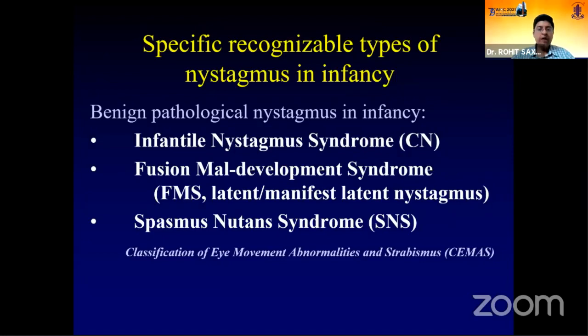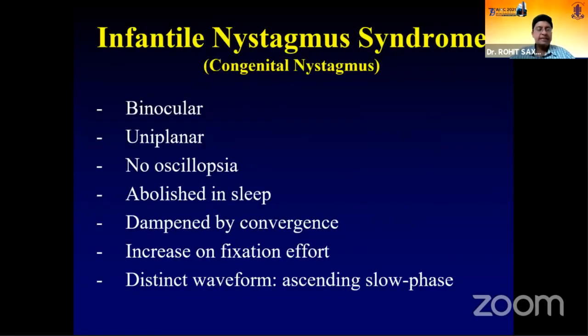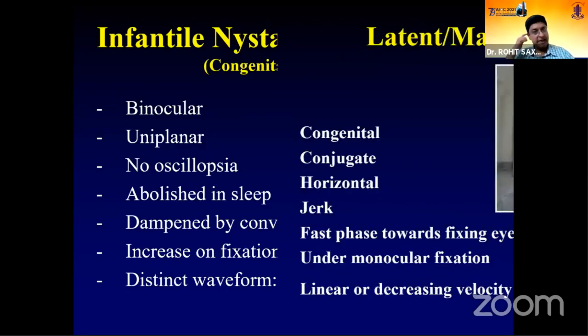Infantile nystagmus syndrome, which was earlier called congenital nystagmus; fusion maldevelopment syndrome, which was also called latent or latent manifest nystagmus; and spasmus nutans syndrome. Infantile nystagmus syndrome is a binocular uniplanar nystagmus, which is abolished in sleep and dampened by convergence, a fact that we tend to use for management. It increases on a fixation effort. So when a patient anxiously tries to look better or clearer, it actually increases the nystagmus. An important waveform is an ascending slow phase, which we'll talk about later.